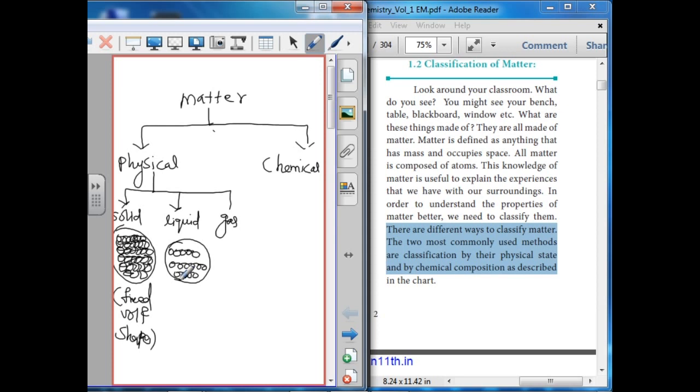Therefore, liquids have a definite volume but not a definite shape. For example, water.